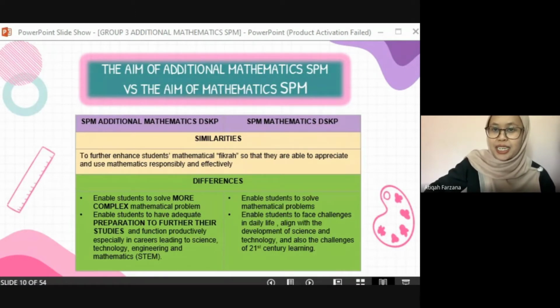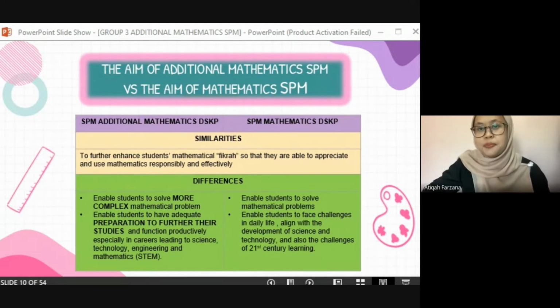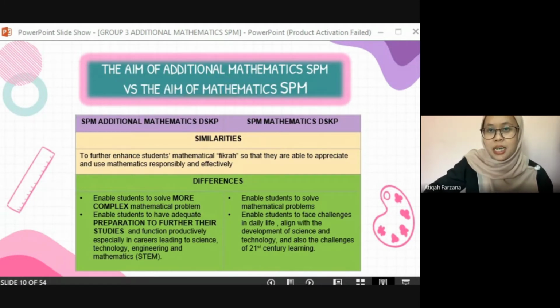So as we can see here, there are 2 differences that can be identified throughout this DSKP. The first difference is that the additional mathematics DSKP focuses on enabling students to solve more complex mathematical problems. Meanwhile, the mathematics DSKP focuses on enabling students to solve maybe just simple mathematical problems.